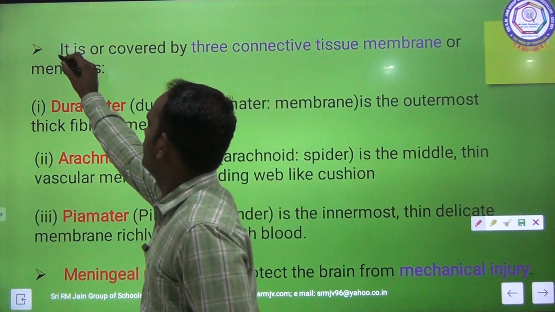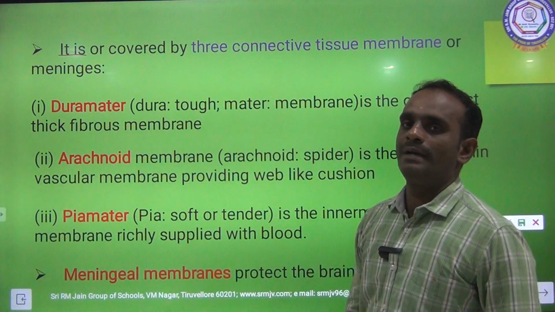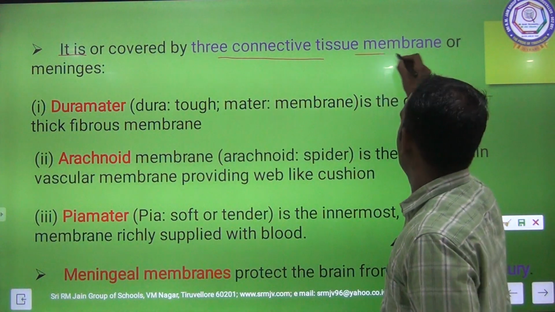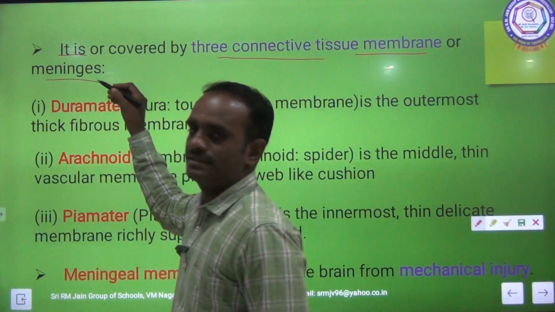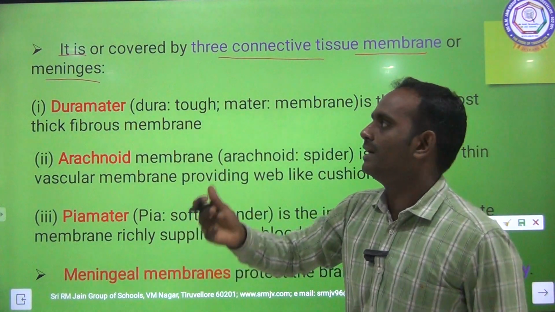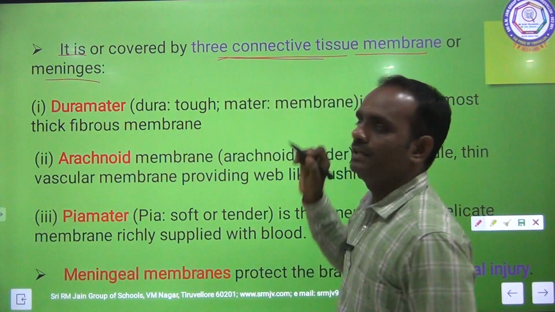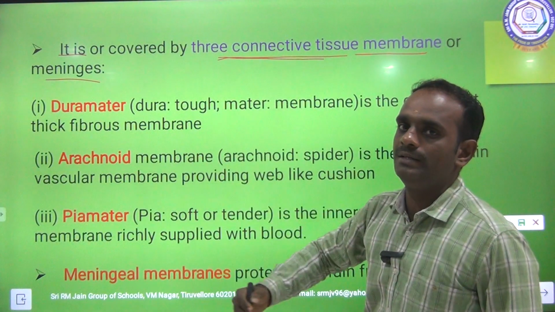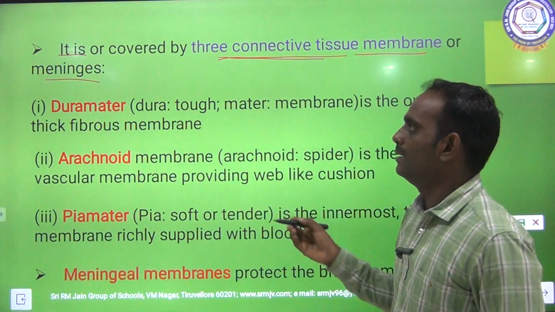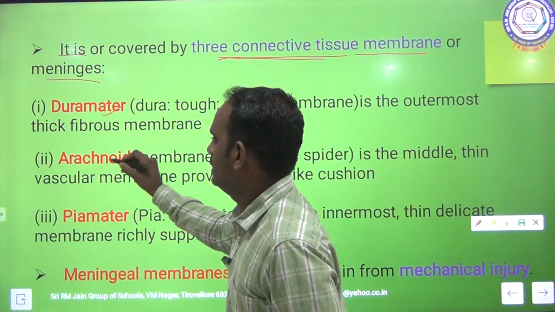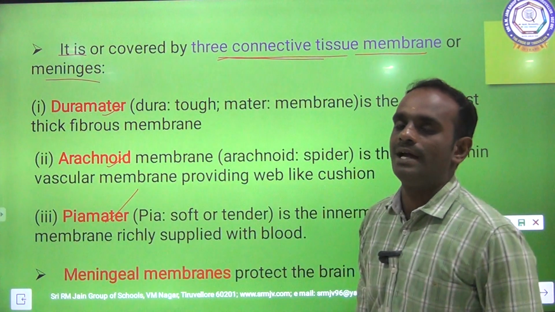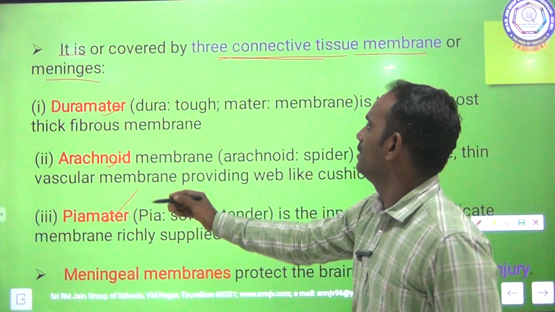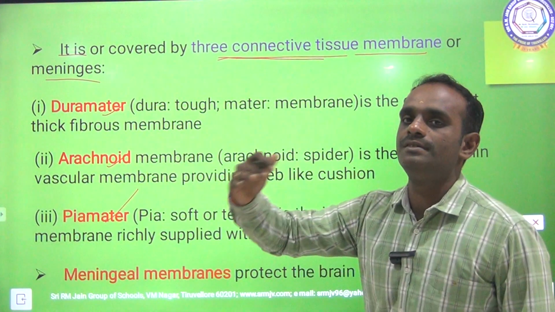The brain is covered by three connective tissue membranes, and these membranes are also called meninges. So the brain is covered by a very important connective tissue, the name of which is meninges. They are dura mater, arachnoid mater and pia mater. These three are the connective tissue membranes which cover the brain.